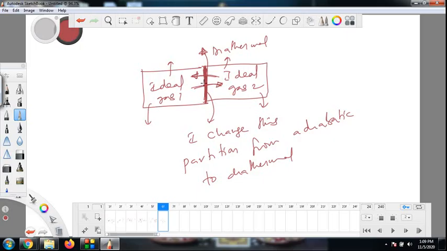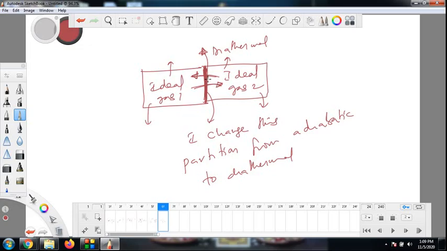In fact, in practice it has been found, when will thermal energy be exchanged? When temperatures are different, definitely thermal energy will be exchanged. Put two objects at different temperatures, and the one at higher temperature will give thermal energy to the one at lower temperature. Energy in the form of heat will be exchanged. But if temperatures are the same, then naturally thermal energy will not be exchanged by these two objects.